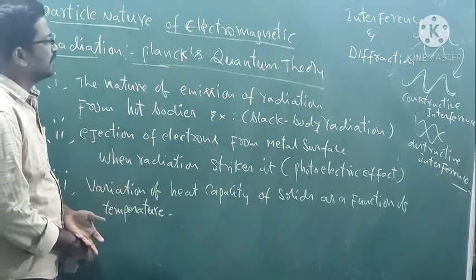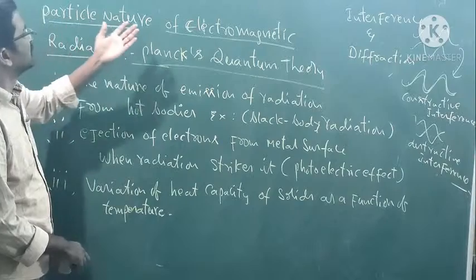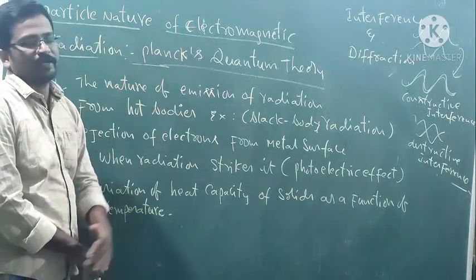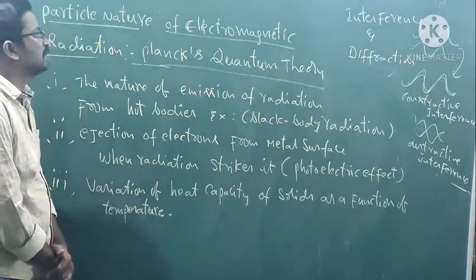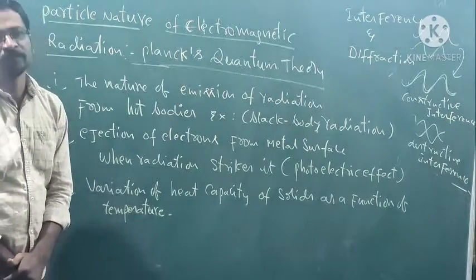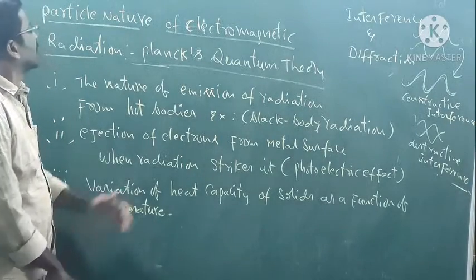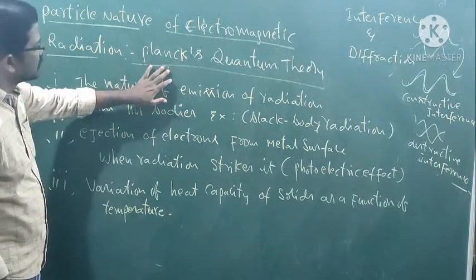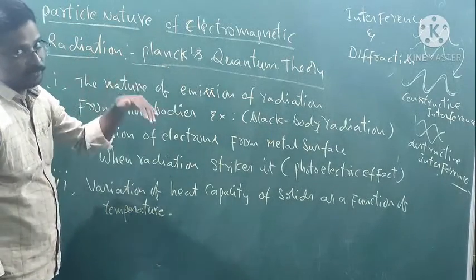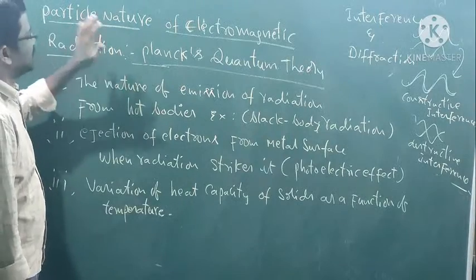So the particle nature of electromagnetic radiation was introduced by Planck. Planck assumed that electromagnetic waves have particle nature.